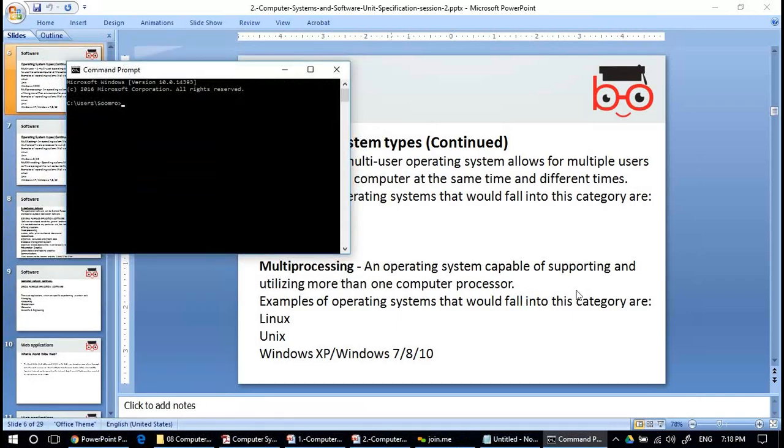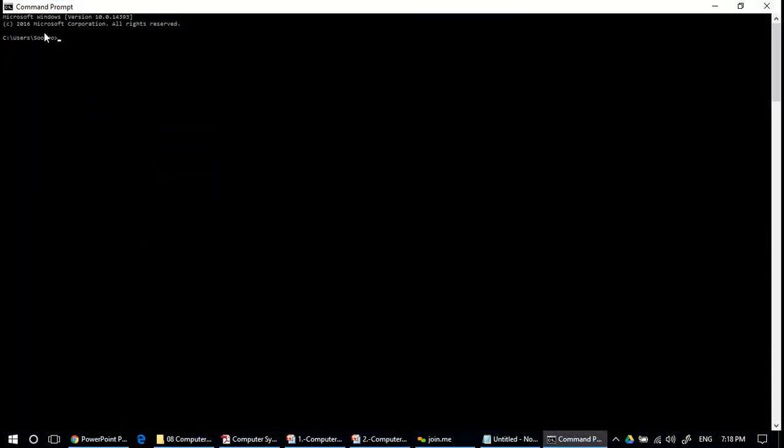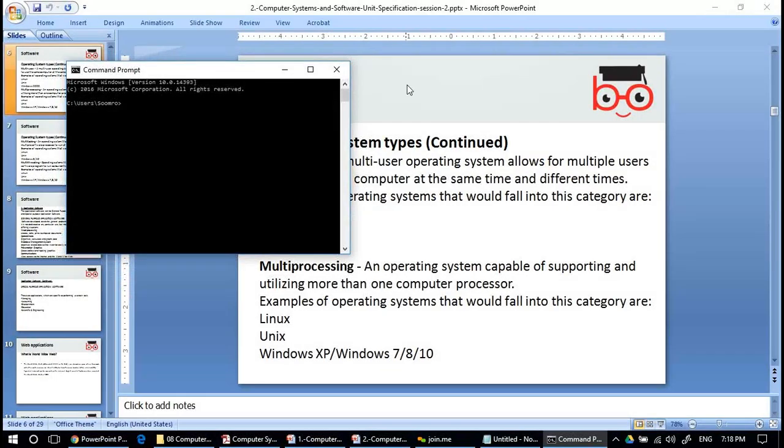Look at this. This is the DOS command prompt. Initially these used to be the MS-DOS operating system without graphics. There didn't used to be anything other than this black screen. So this was the generation of the operating systems.